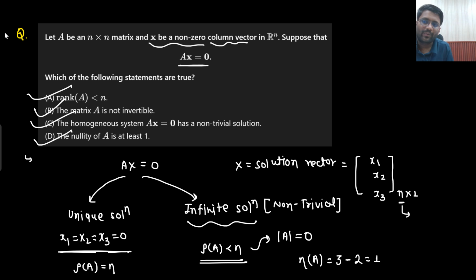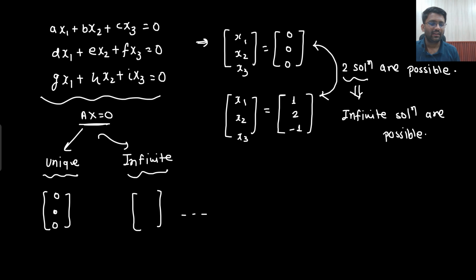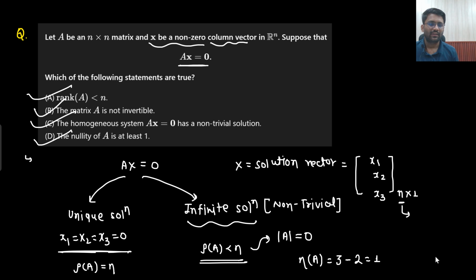We will pick up the next lecture from here only. So I have just set up the base of the next lecture. Understandable? So we will continue the lecture and pick it up from here. What are we going to study about? Null space. So what is the meaning of null space? If Ax equals to 0, then x is said to be in the null space of A. So this is the meaning of null space, which we will see in the next lecture. The last question I took to set up the base of the next lecture. So this is part 1, then we will have part 2. Okay, thank you very much.